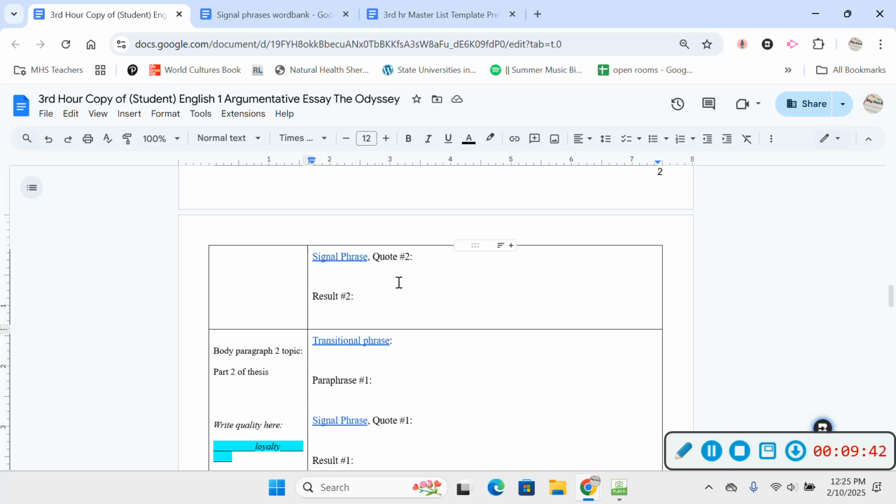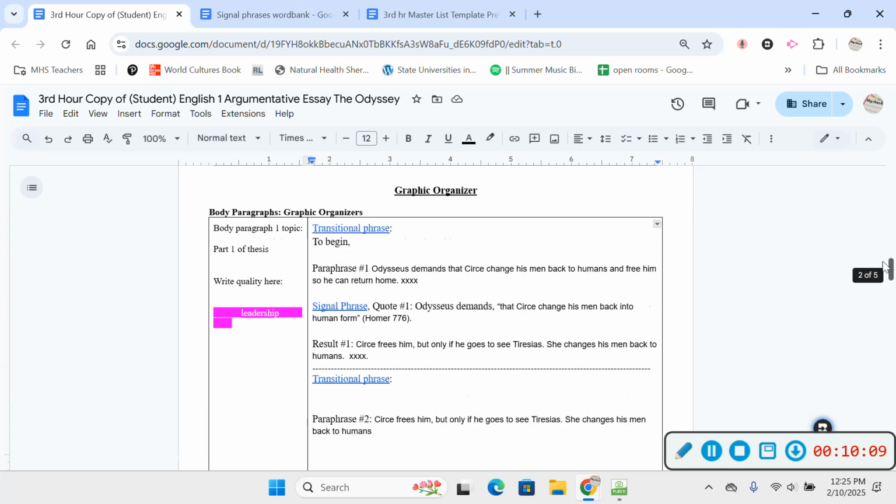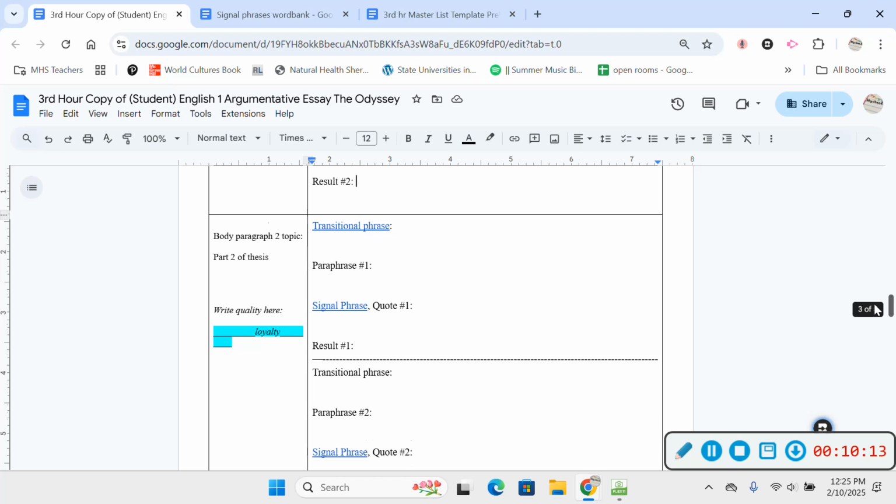If you come across a quality or trait that you used that is not in our tracking chart very often, it's very likely that you could probably use another example for a different quality for it. And if you're wondering if something would work for something else, just let us know. Email us and ask us. We can always look at the chart and give you feedback on that, okay? All right, so that's what you're doing. You're going all the way through and you're filling in your graphic organizer all the way down.